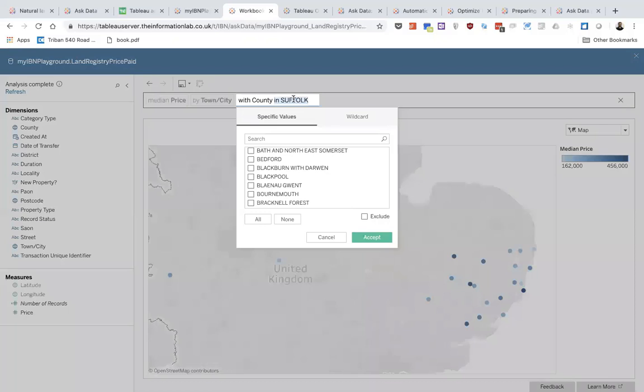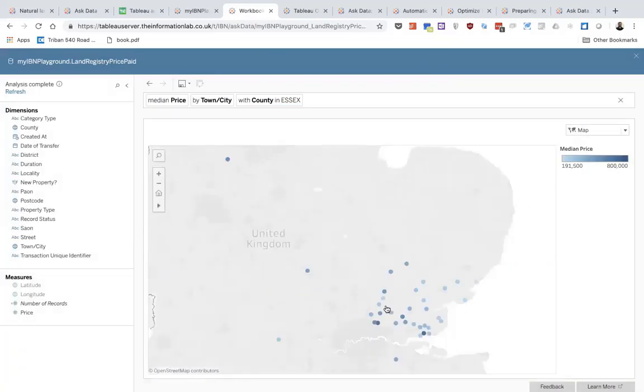So I can, again, click on the county view and start selecting the counties I want to include. So in this case, I want to include Essex. And press OK. And again, I'm given a breakdown of the different counties in Essex. Now, you can see here, I've got some data issues. So Sudbury in Essex is not up north. It's probably around here somewhere. So perhaps it's something to go back to the DBA or the owner of this data source. In this case, I believe it's Ben Moss. So going back to him and saying, hey, this seems a bit off. Can you investigate the data a bit further?